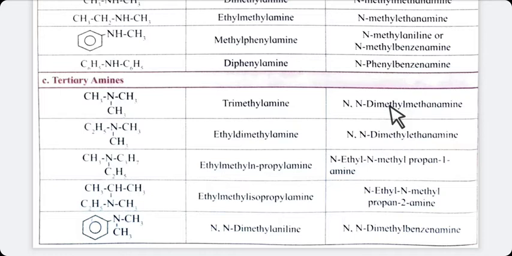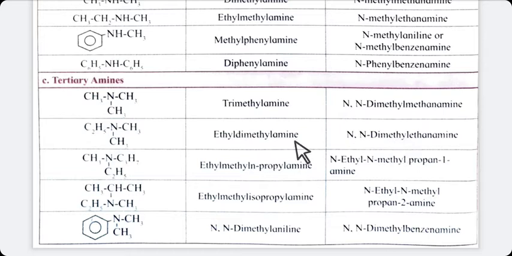Dialkyl alkanamine. So let's start with the first example. 3 methyl groups are there, N means tertiary, so N,N-dimethyl methanamine. 2 methyl groups are in dimethyl and 1 is alkanamine, so methanamine. Students, here also the right side groups are alkyl groups and the left side is the alkanamine group. Right side is alkyl and left side is alkanamine.